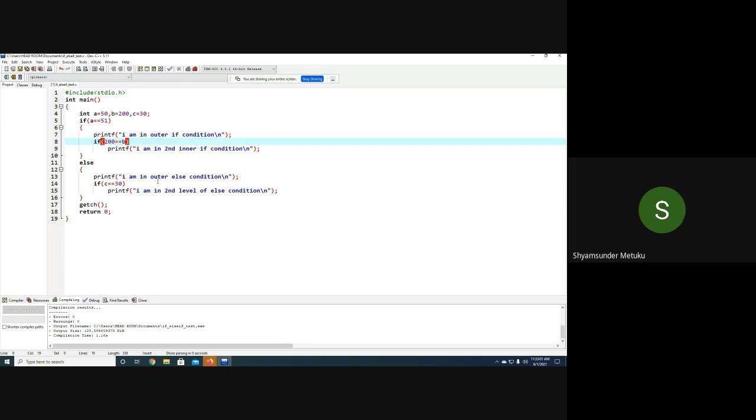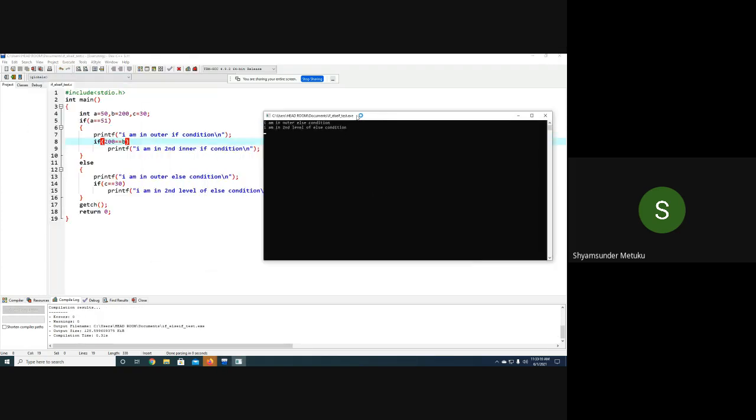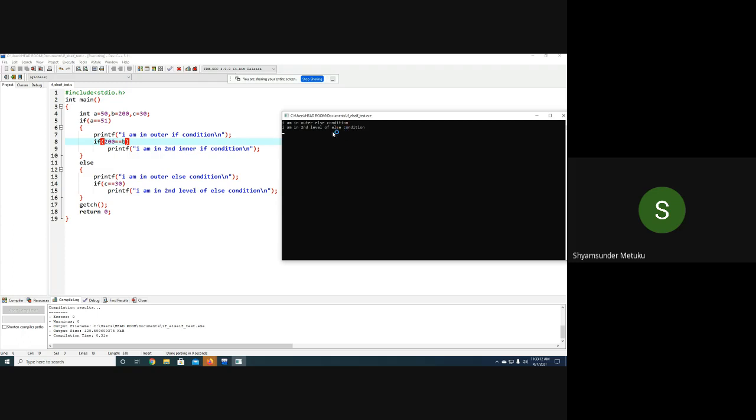So only "I am in outer else condition" and "I am in second level of else condition" will print. That is how it is going to print. So let us verify that. You can see here, I am in outer else condition, I am in second level of else condition. Is it clear to all of you?